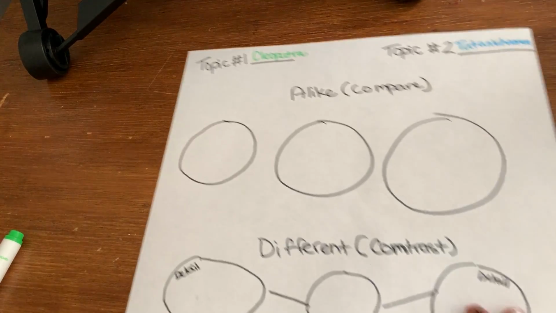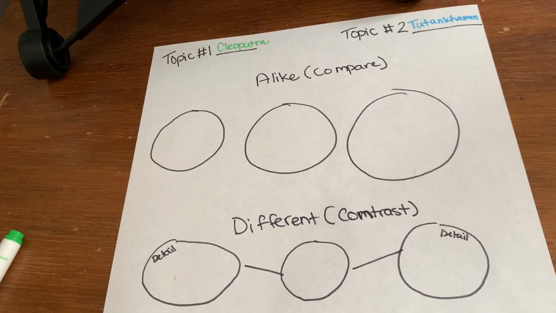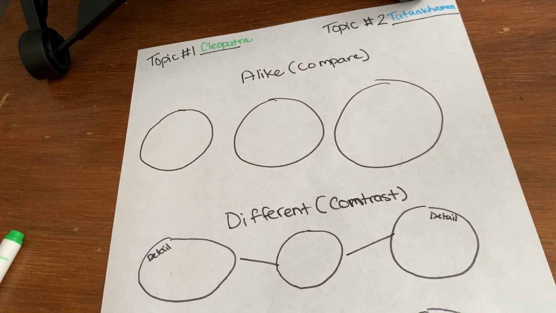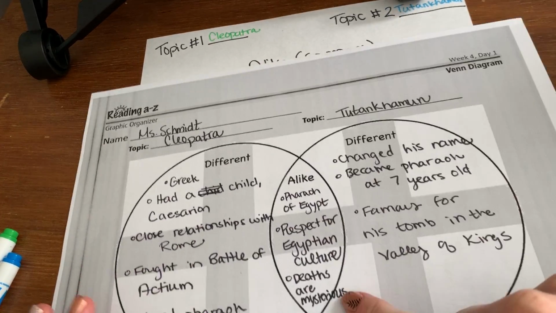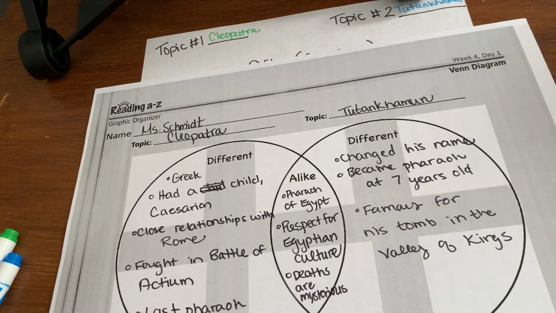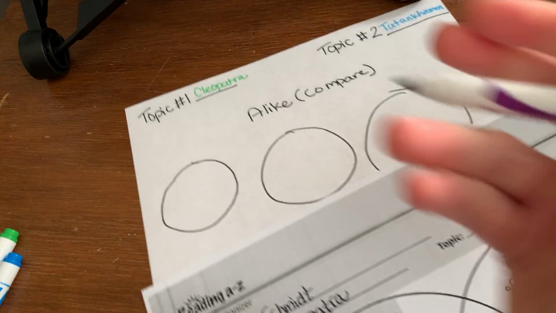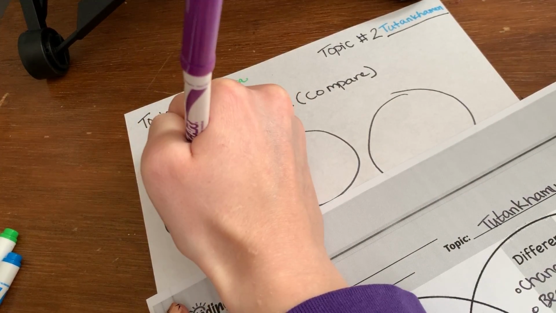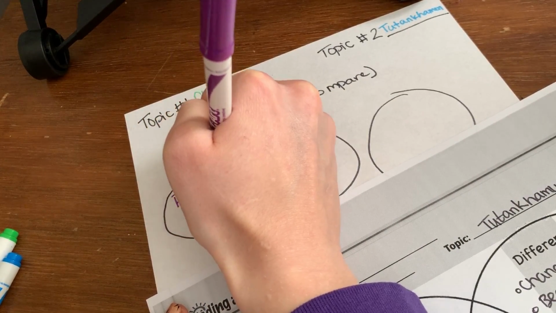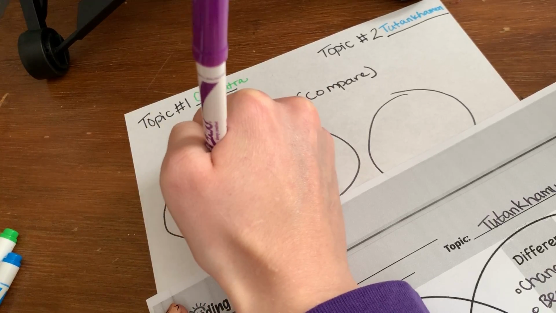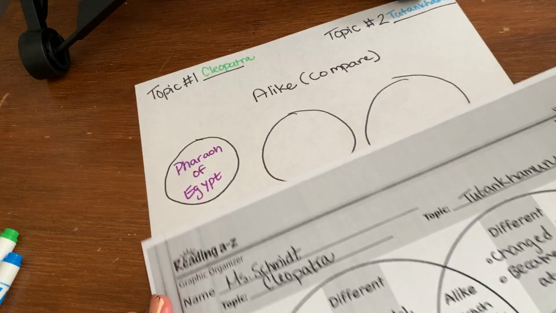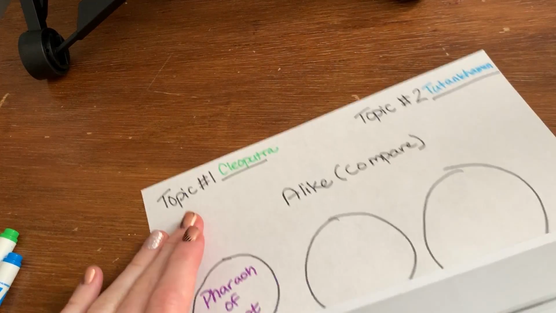Okay, so first thing we're going to do is put 3 things that they share in common. And I'm going to use purple for that. Okay, so on my Venn diagram, I have 3 things right here that they share in common. So all I have to do is copy them. So alike, they were both pharaoh of Egypt.